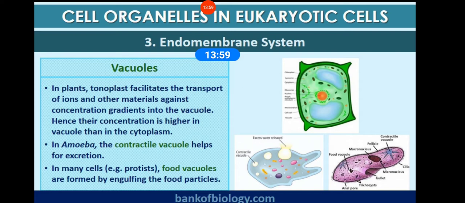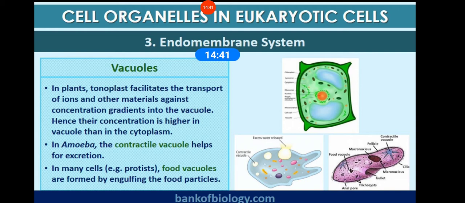So what is the function of the vacuole? In plants, the tonoplast facilitates the transport of ions and other materials against the concentration gradient into the vacuole. If the concentration outside is more, the things will still go inside the vacuole. Hence their concentration is higher in the vacuole than in the cytoplasm. If it is going against the concentration gradient, it means that we need energy, and it is not moving from higher concentration to lower concentration.